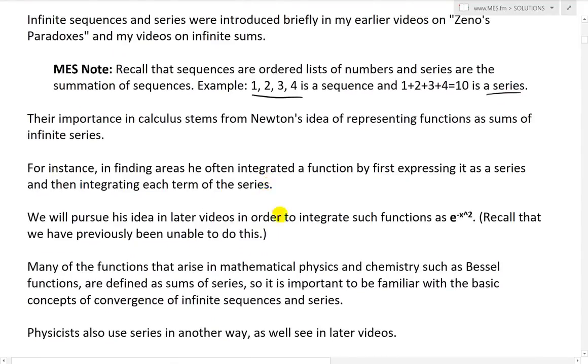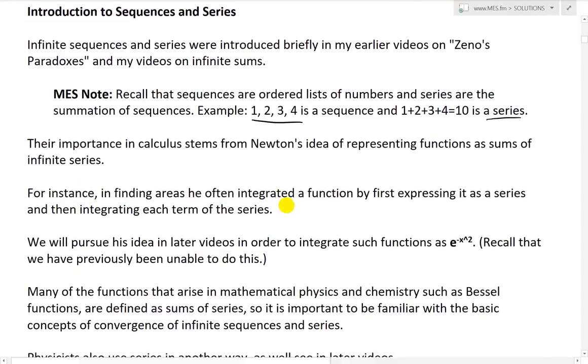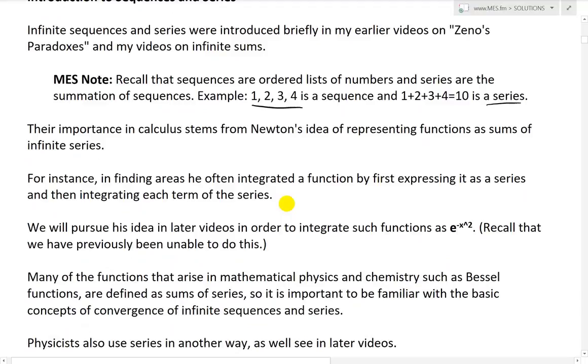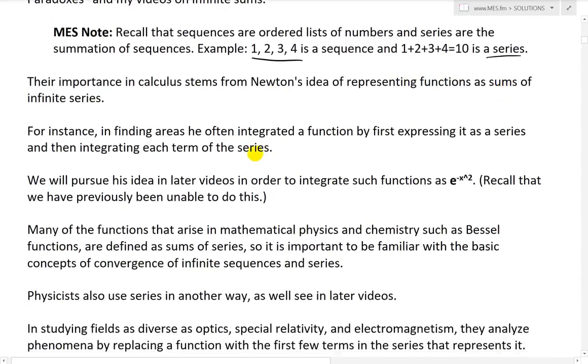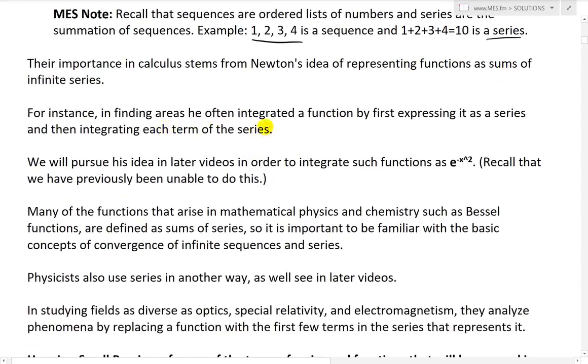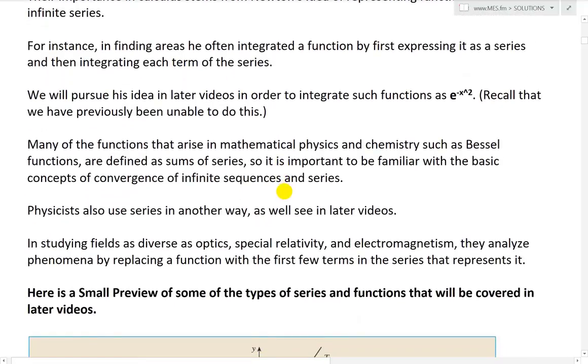Just a quick overview of that, and I'll dive into precise definitions for the sequence and then the series in later videos. Basically, their importance in calculus stems from Newton's idea of representing functions as sums of infinite series. For example, in finding areas, he often integrated a function by first expressing it as a series and then integrating each term of the series. And we will pursue his idea in later videos in order to integrate such functions as e to the power of negative x squared.